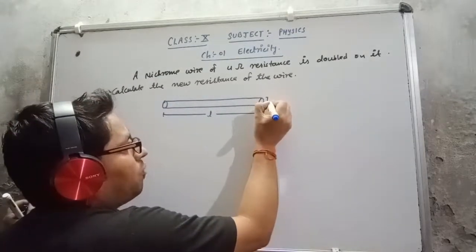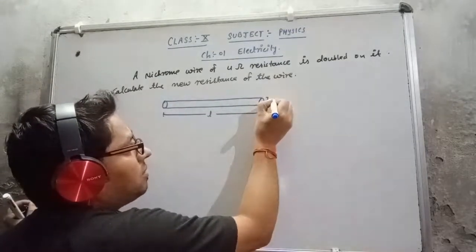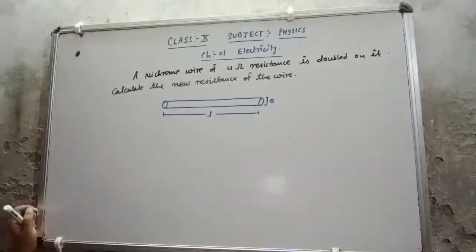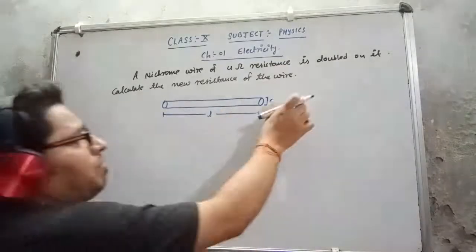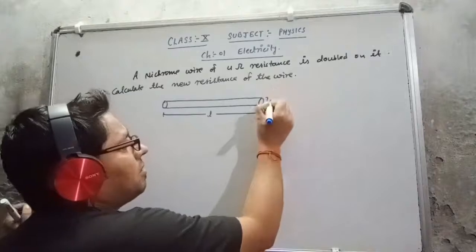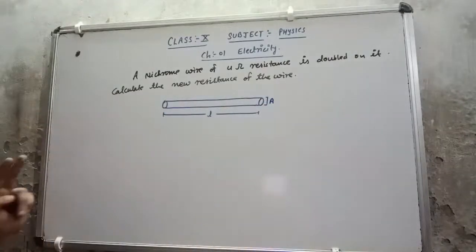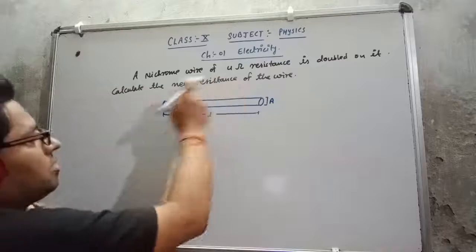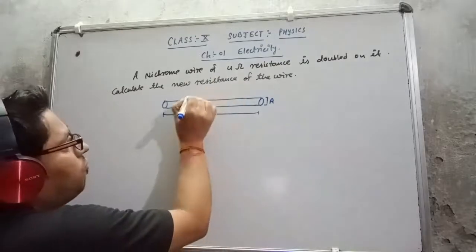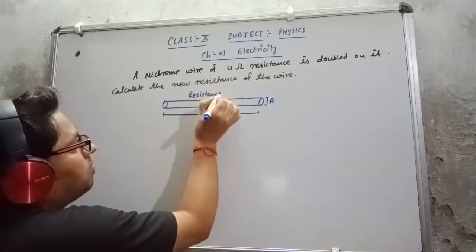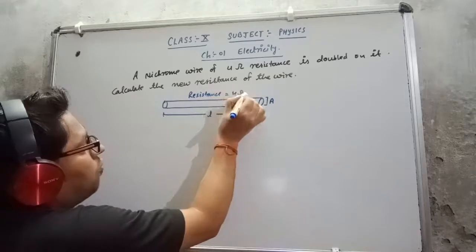Suppose this is a wire, the length of the wire is l, and the area of cross section is a. Now you can say in place of small a, this is a capital A. According to the question, the resistance of this wire is 4 ohm.